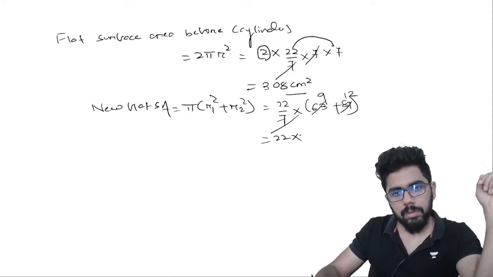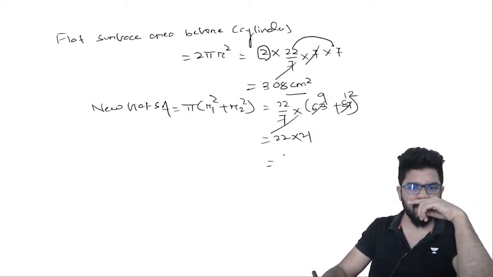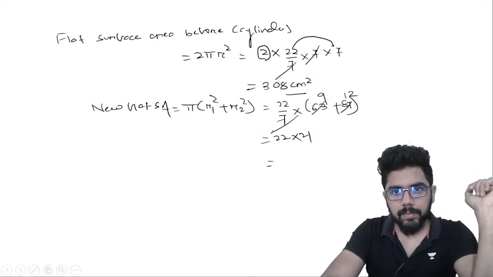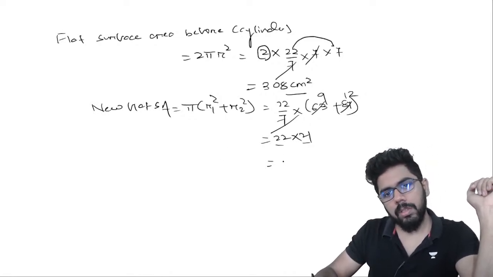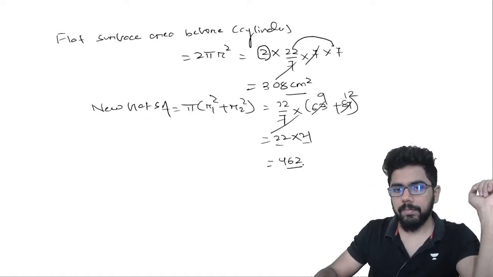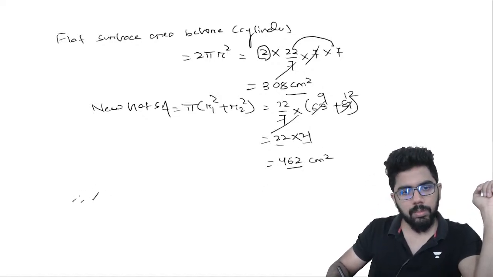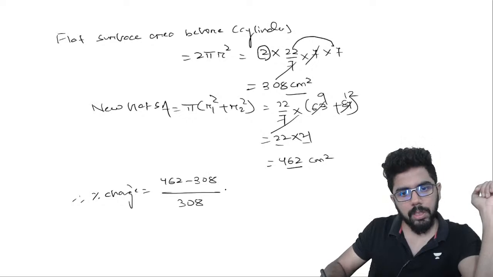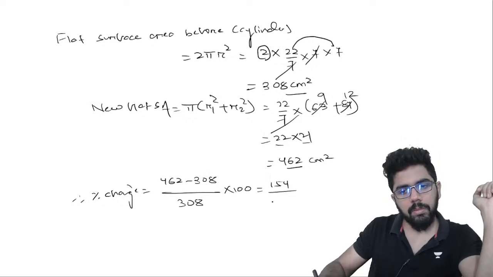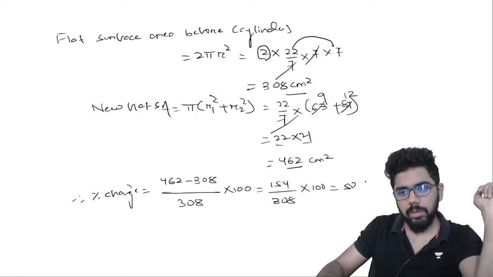So 22 into 21. ठीक है. तो 22 into 21, अगर तुम देख रहे हो यहाँ पे 21 square is 441, 461 around 462 आ रहा है. Hence what is the percentage change? Is 462 minus 308 divided by 308 into 100. So it is like 154 divided by 308 into 100. So you get it as 50%.